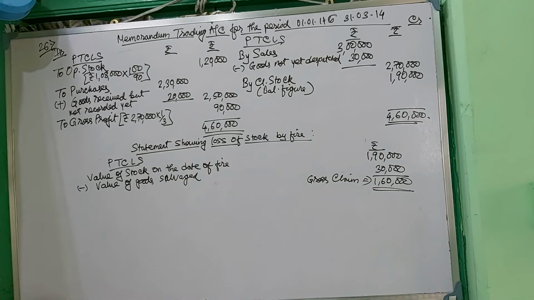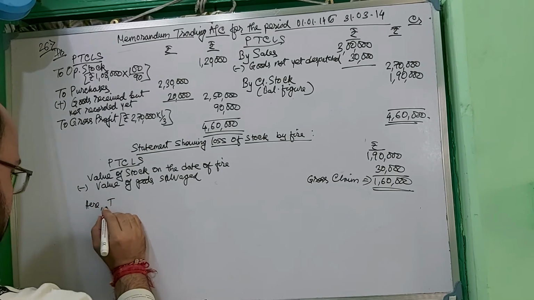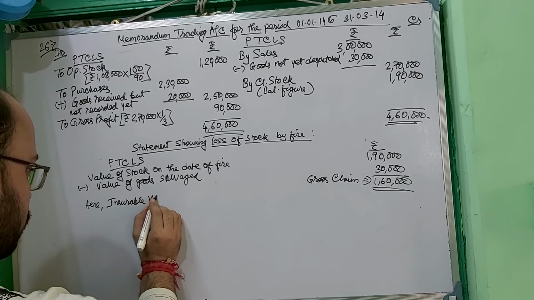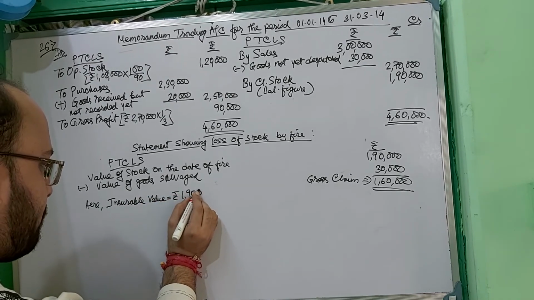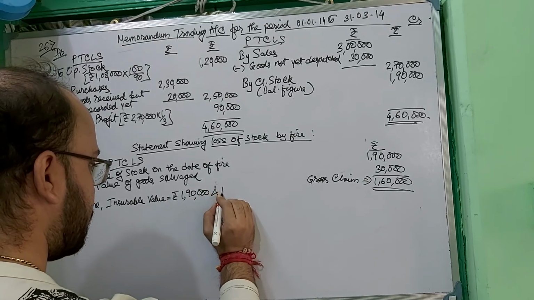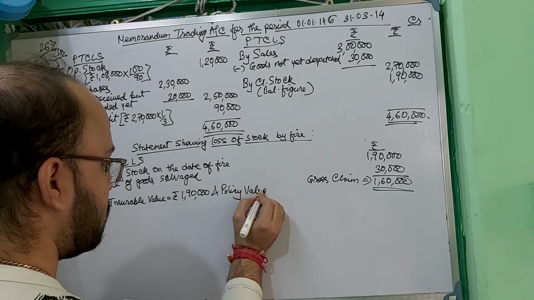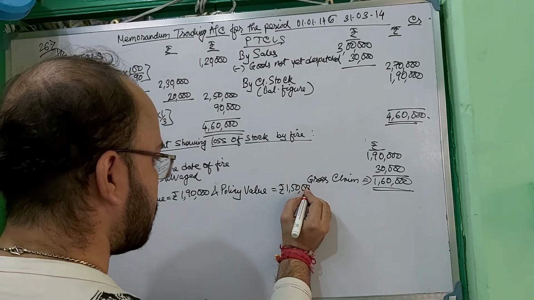You have to write that again in the same manner. Here, insurable value is equal to rupees 1,90,000 and policy value is equal to rupees 1,50,000.